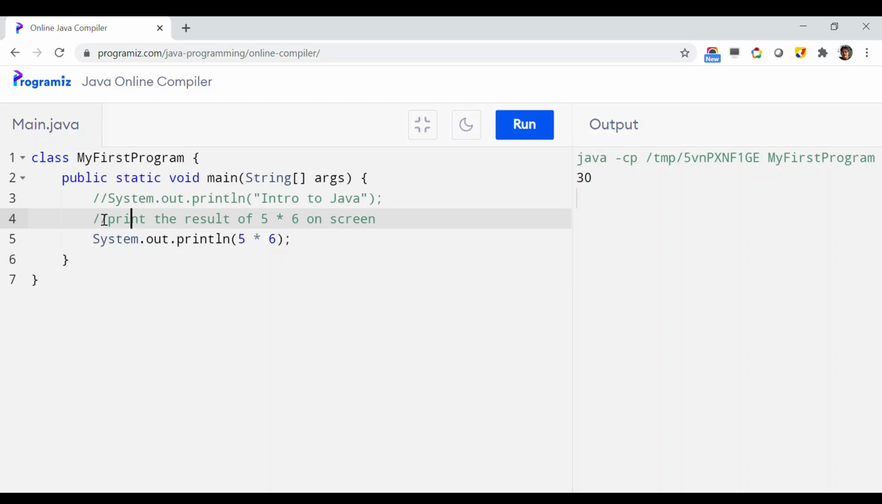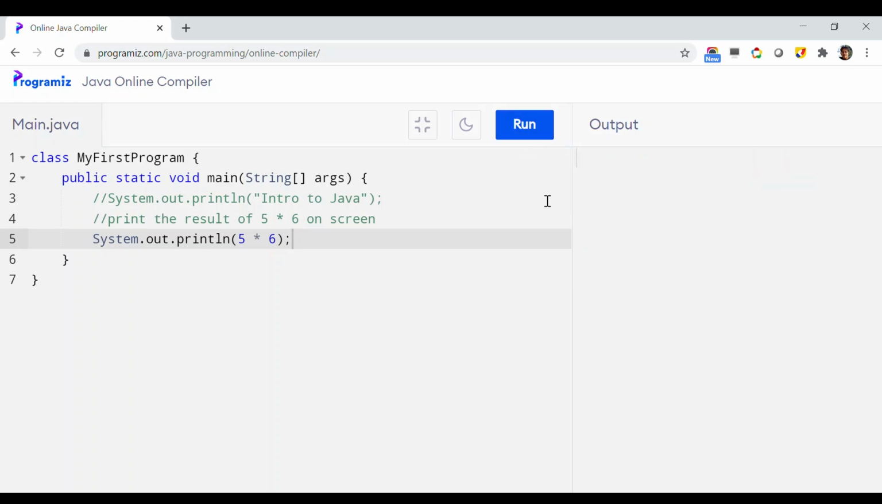In here, we have two lines already commented out. The System.out.println "Intro to Java" is an instruction, but since it is commented out using this slash slash, it will not take part in the real execution of the program. So only this System.out.println 5 times 6 will be executed. If you run it, you will see that just 30 is printed.